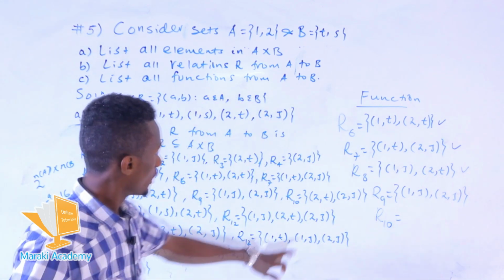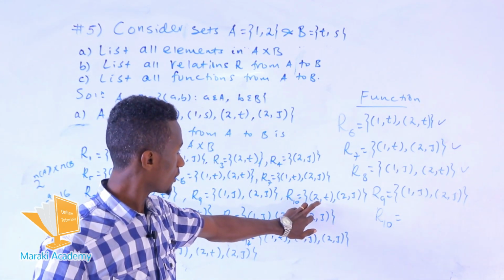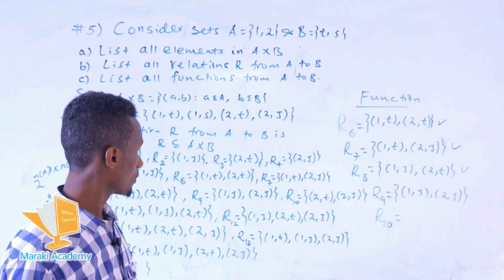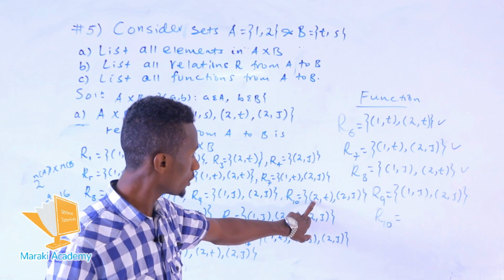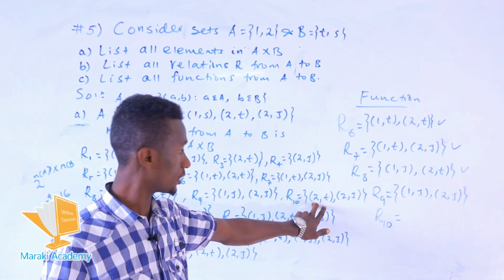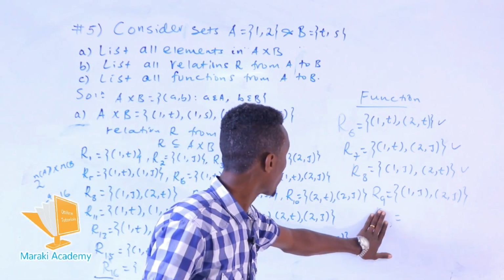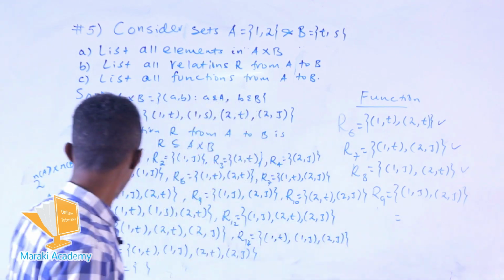Okay. So therefore, what about R10? R10 is not a function because 2 is mapping to 2 distinct different elements. So it's not a function. What about 11?